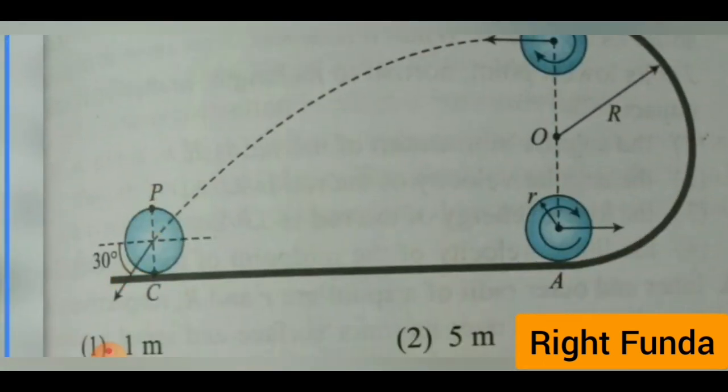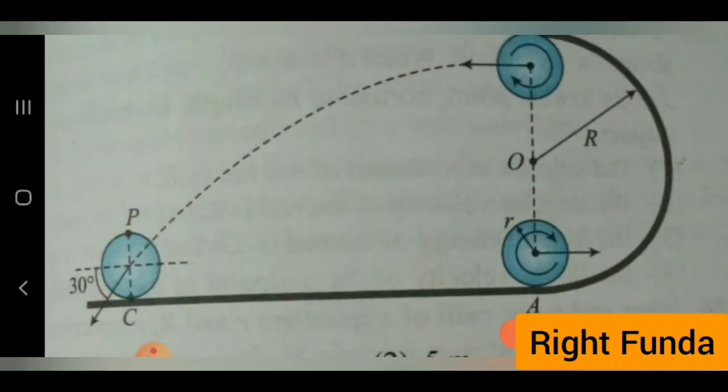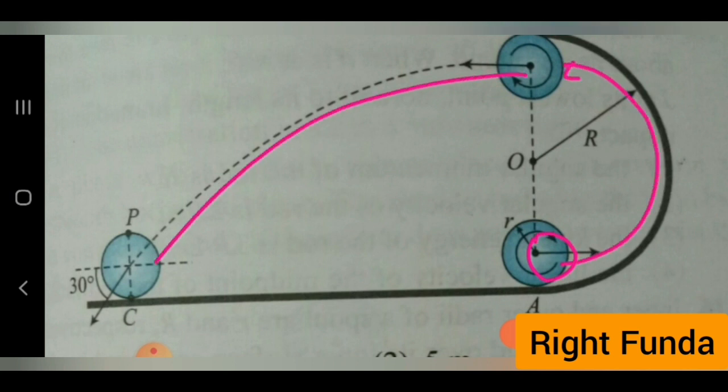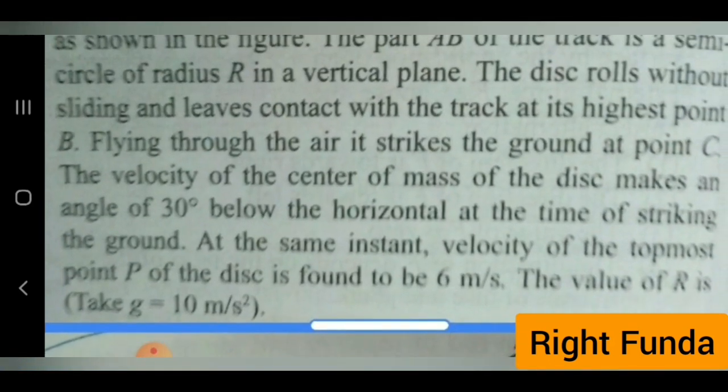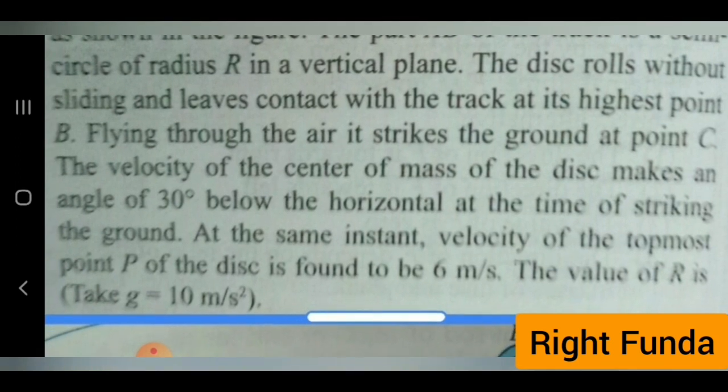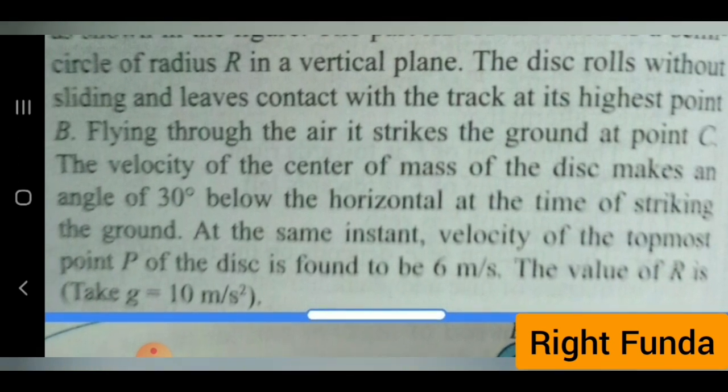Let's see. We start from here at the point A, and it goes like this, and it loses the track and falls like this. Flying through the air, it strikes the ground at point C. The velocity of the center of mass of the disk makes an angle of 30 degrees below the horizontal at the time of striking the ground. At the same instant, the velocity of the topmost point P of the disk is found to be equal to 6 meter per second. The value of R is equal to?